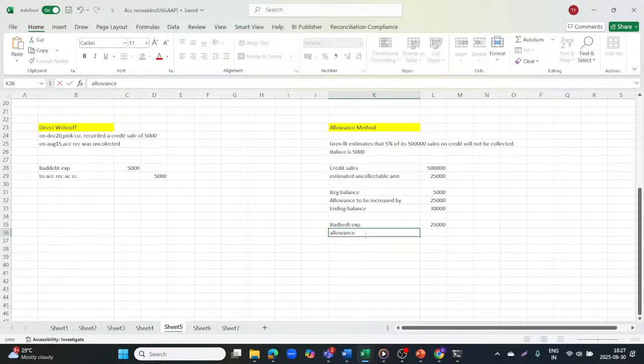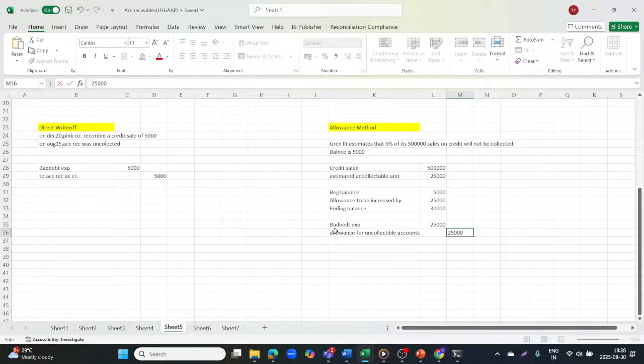Instead of crediting the accounts receivable account, here we are crediting allowance for uncollectible accounts, and this is also 25,000. Okay, so this is how you will be doing the different methods, allowance method and direct write-off. In this way you will be writing off your bad debt expense.